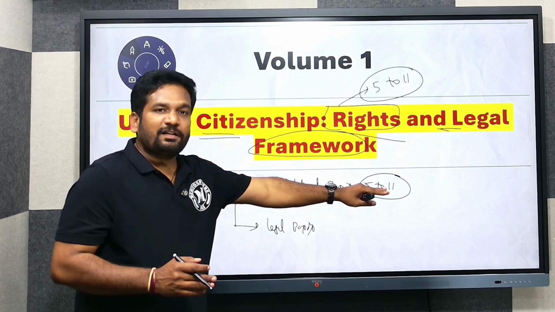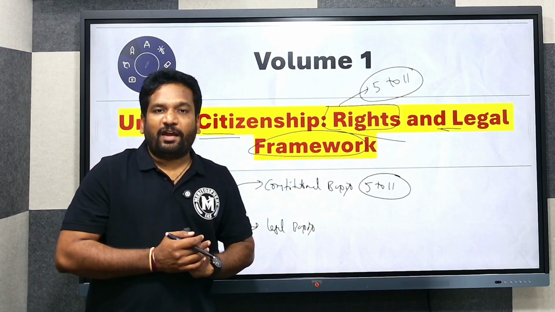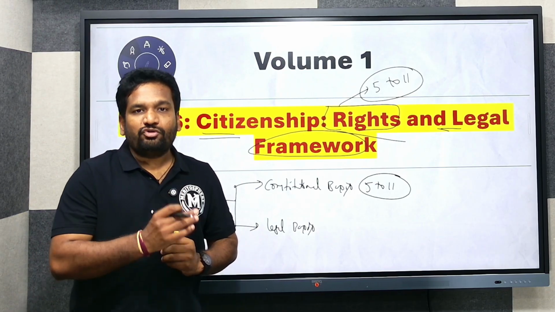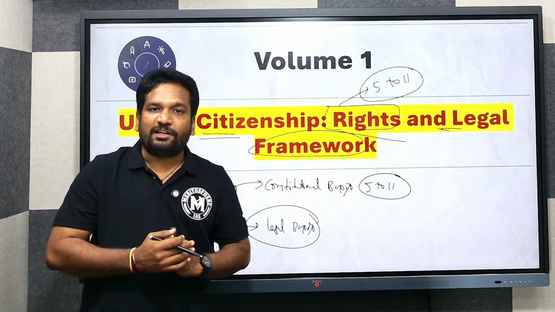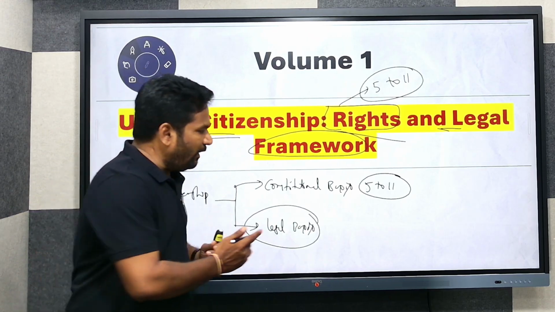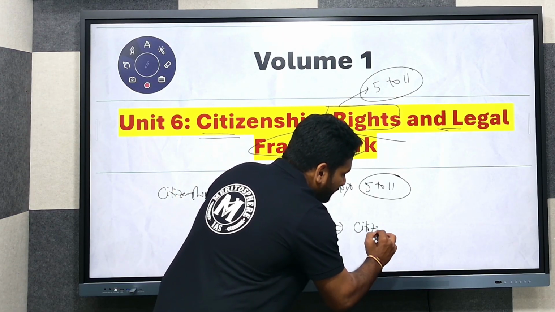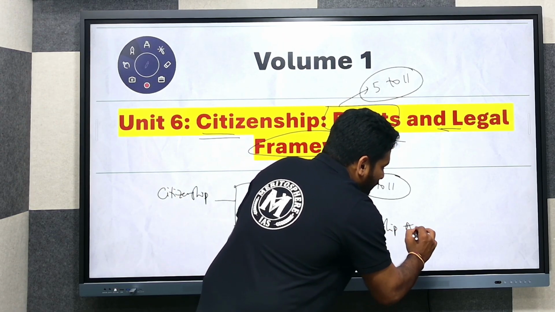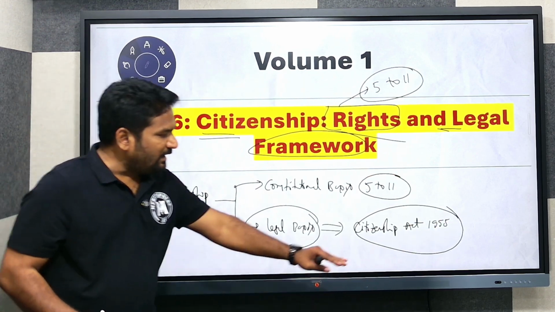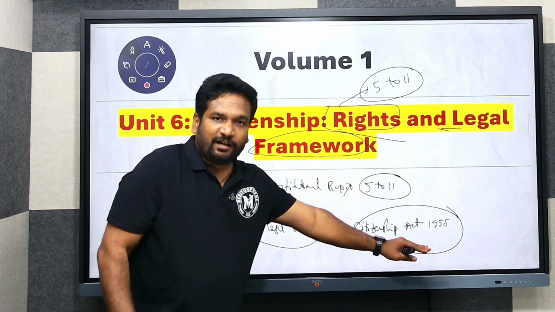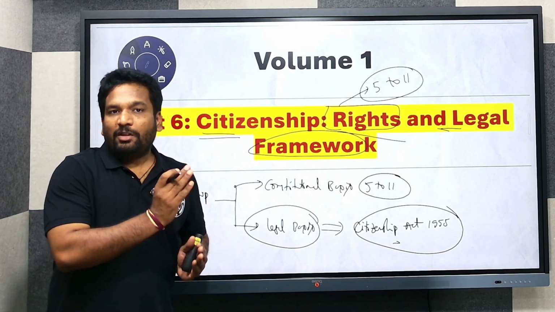In these articles itself, there is a provision that for the future course of time, the Constitution of India grants the Parliament the power to bring out legislation. So the Parliament has brought the Citizenship Act of 1955, and this particular legislation has been amended several times to bring in changes in the citizenship norms and rules.